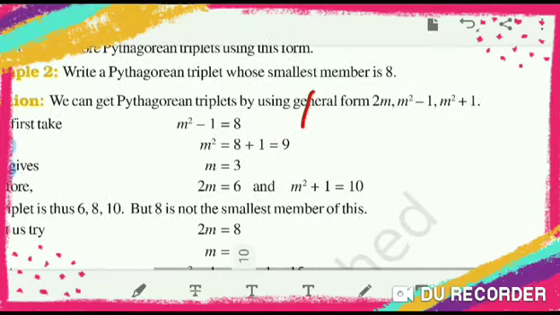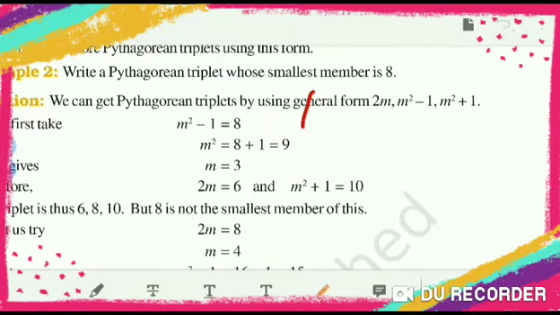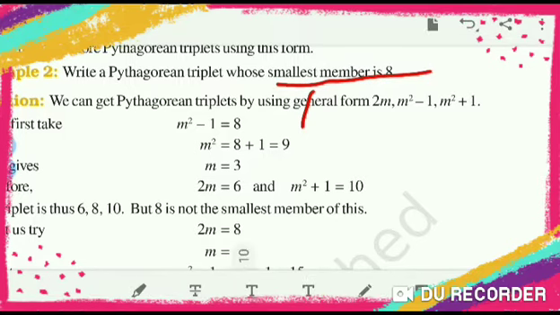Smallest member is 8. So that should be the smallest number. So m square minus 1 is equal to 8. So 1 will shift there. It will become plus. m square is equal to 8 plus 1 is equal to 9. So m is equal to 3.